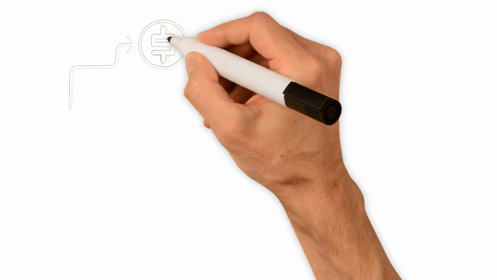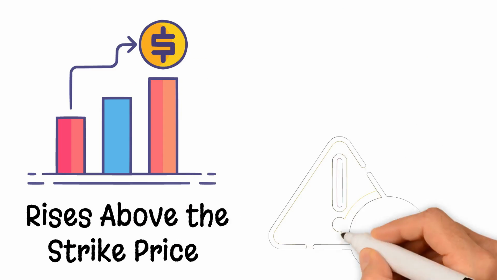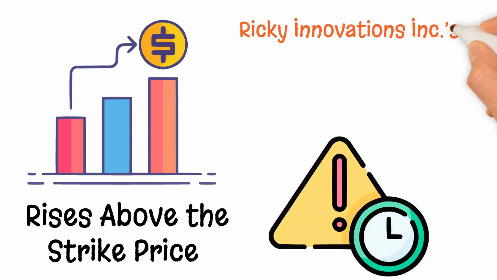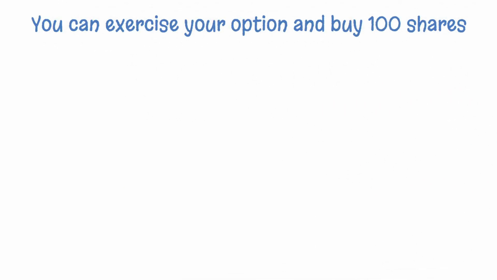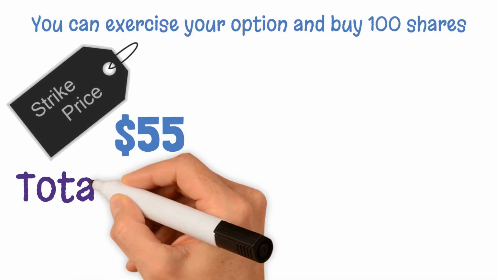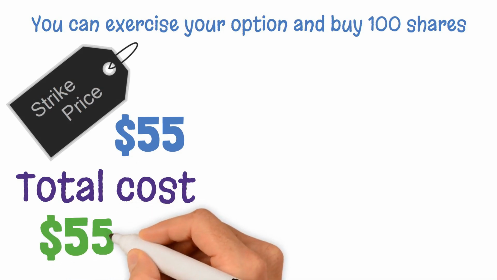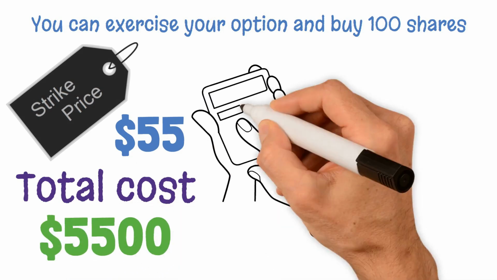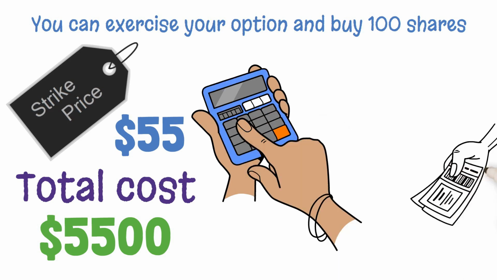Step 4. Possible outcomes at expiration. If the stock price rises above the strike price. Let's say that by expiration, Ricky Innovation's stock price rises to $70. You can exercise your option and buy 100 shares at the strike price of $55. Your total cost for acquiring these shares would be $5,500. Simply calculate the strike price times number of shares.